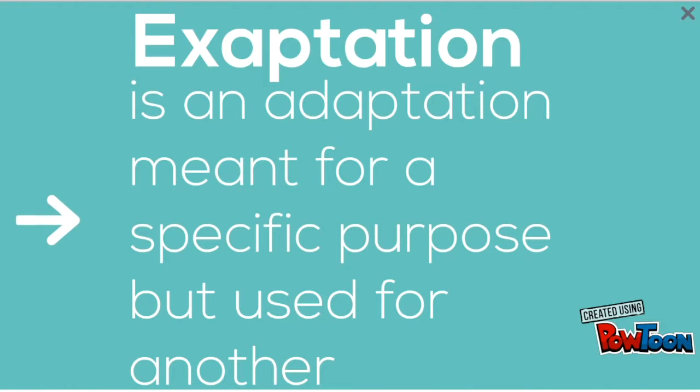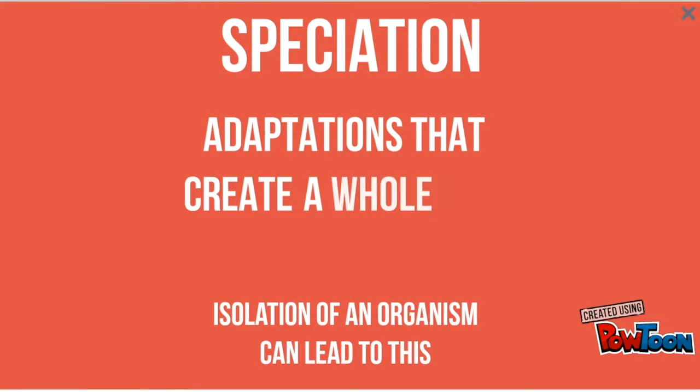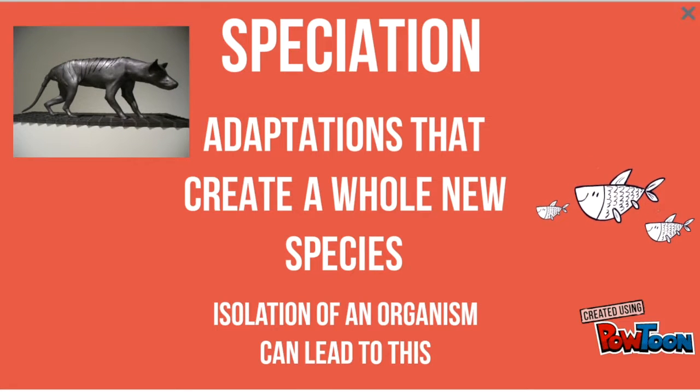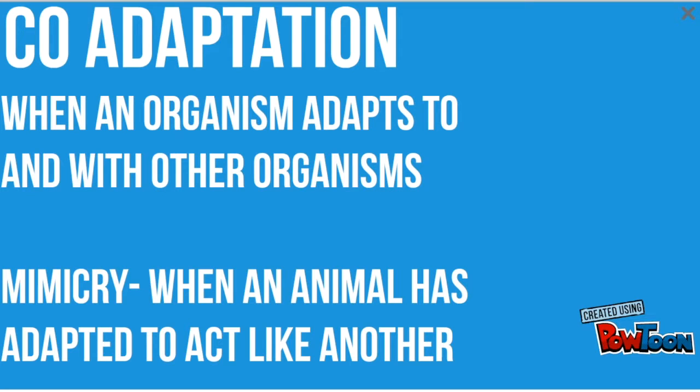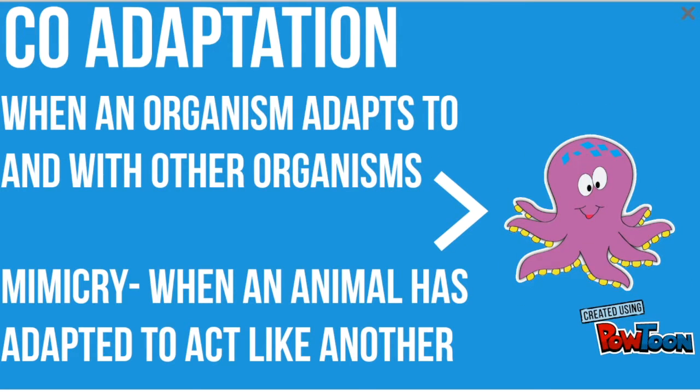Different types of adaptations. Adaptation is an adaptation meant for a specific purpose but used for another. Speciation, adaptations that create a whole new species. Isolation of an organism can lead to this. The fish and the Tasmanian devil are examples of this. Co-adaptation, when an organism adapts to and with other organisms. Mimicry, when an animal has adapted to act like another, just like the octopus.